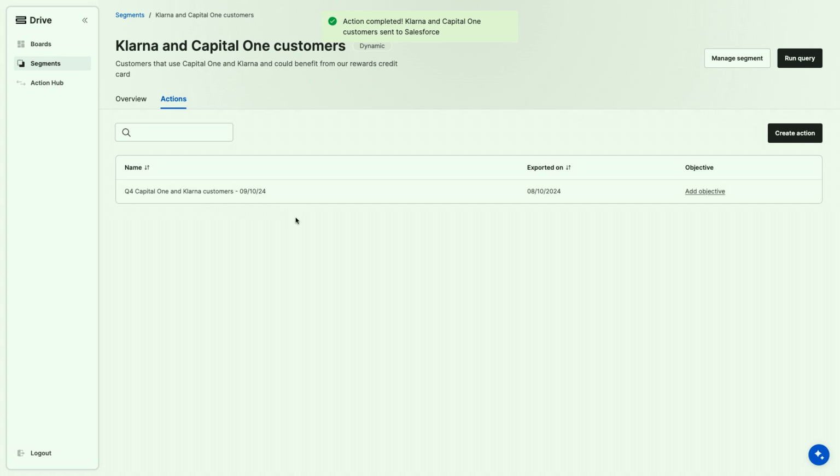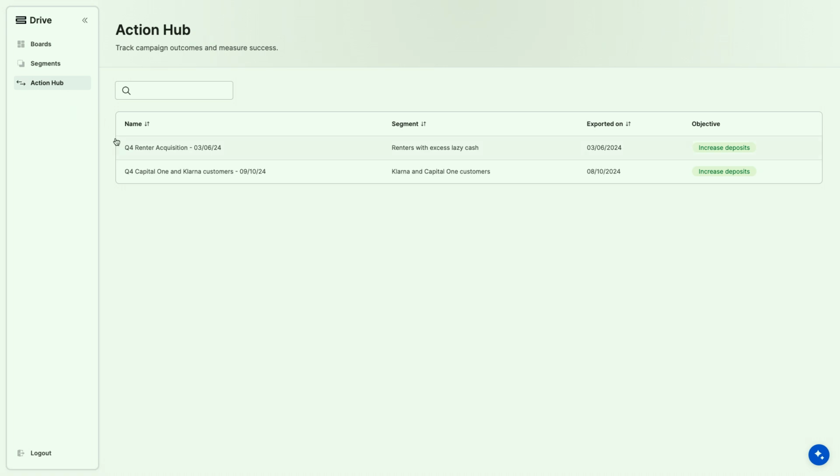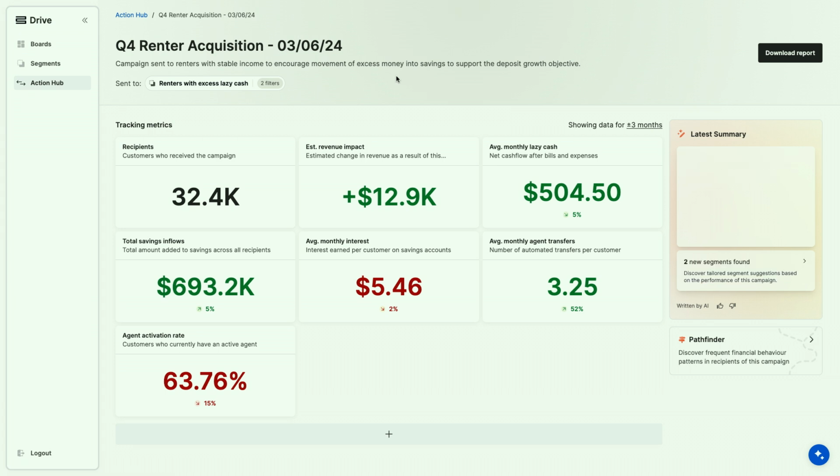Then that takes us from once we've segmented the customers, we want to take an action. If we want to take an action, then we've pushed those customers to the Action Hub. Then we've set up an action. That campaign is live, and we can then monitor that with the transactional data in real time to see the impact of that. So here's a campaign we already created through Bud. So we pushed that out. We can track it here.